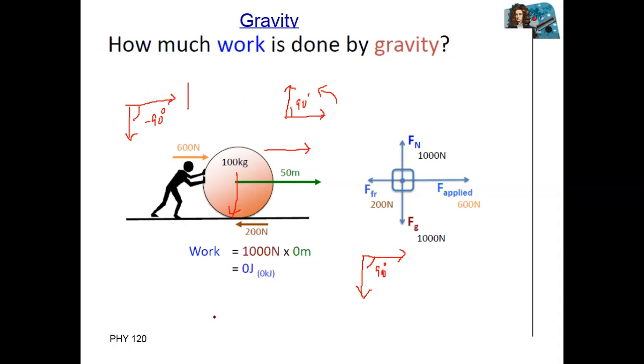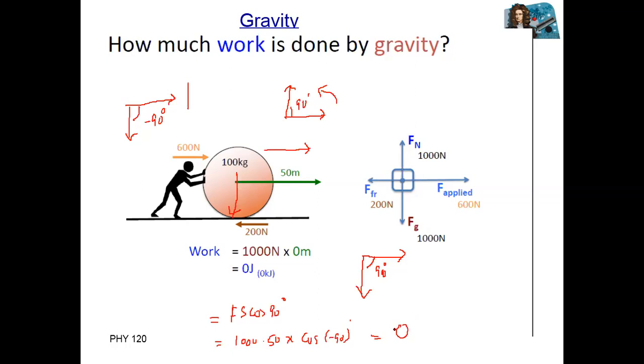So work done is equal to F S cos of 90 degree. Gravitational force, the downward force, is equal to 1000. Displacement is 50 multiplied with cosine of minus 90. Cosine of minus 90 is equal to 0. So the total work done is 0. Zero work.